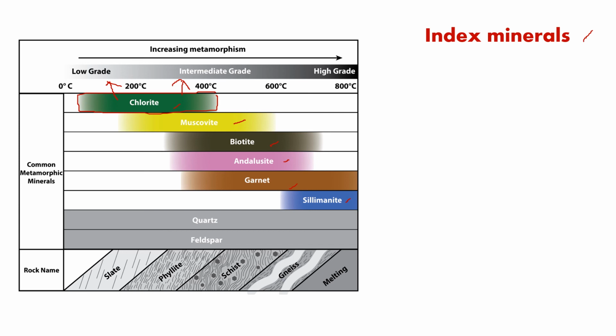Same thing could happen if there is muscovite present in a rock. So we can say that it has undergone a low grade to intermediate grade metamorphism and is exposed to a temperature not greater than 600 degrees Celsius. Now, sillimanite will only be present if a rock is exposed to a heat that is around 800 degrees Celsius, meaning to say, this will be present in a high-grade metamorphic rock.